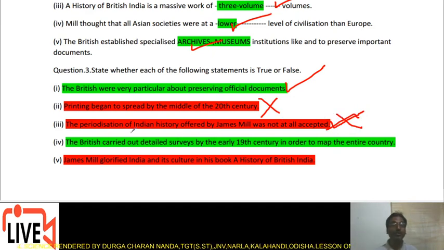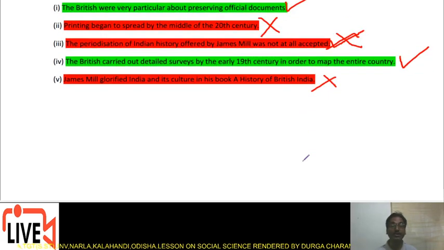So, it is wrong. The British carried out a detailed survey by the early 19th century in order to map the entire country. Yes, the choice is right. James Mill glorified India and its culture in his book A History of British India. Wrong, because James Mill glorified the West, not the East or India.